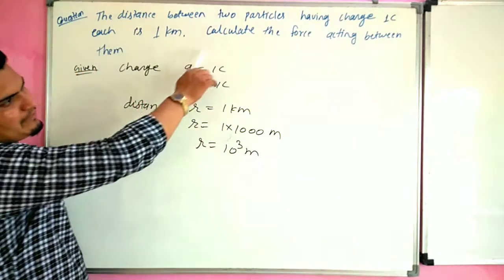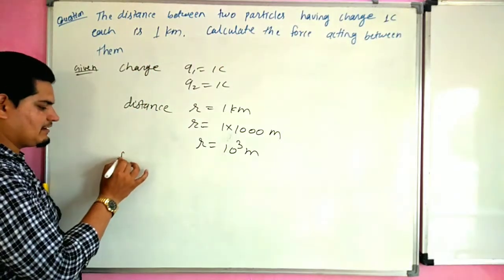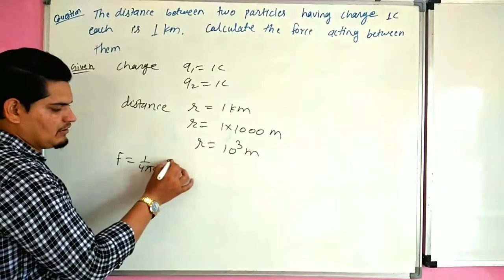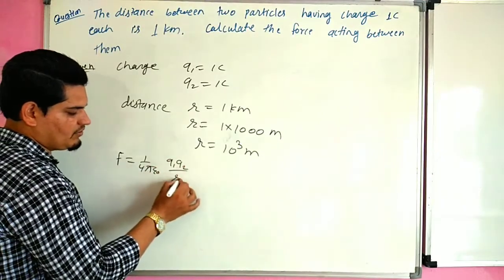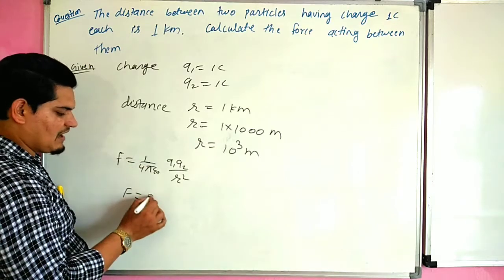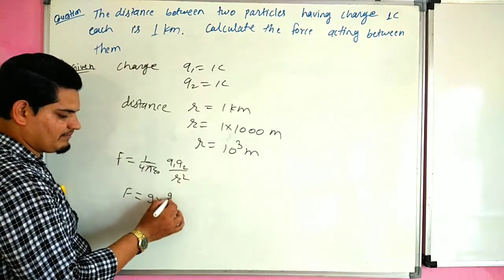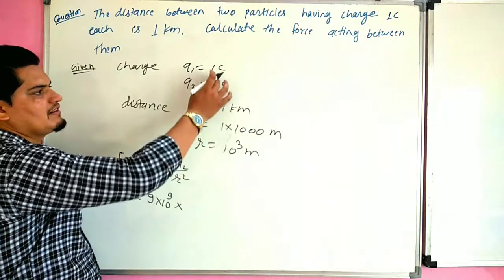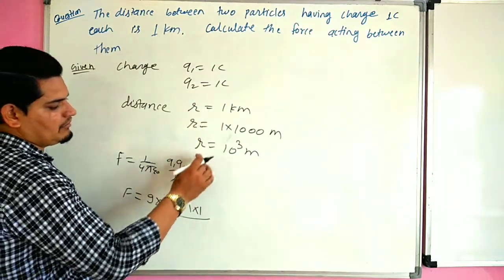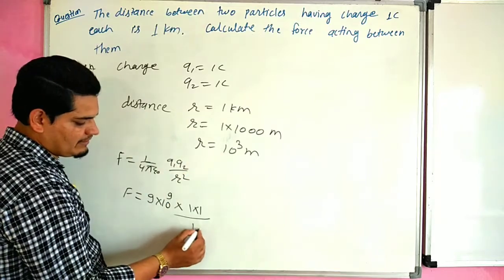Now we have to calculate the force acting between them. We know the formula of force: F equal to 1 upon 4 pi epsilon Q1 Q2 upon r square.